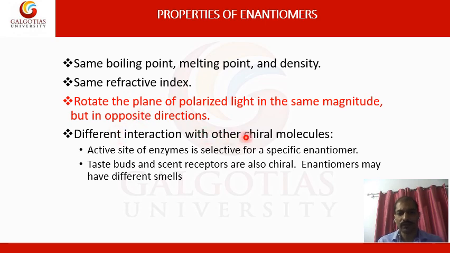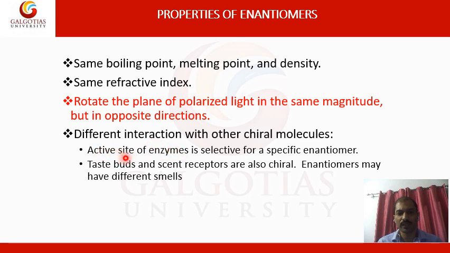Another property is different interaction with other chiral molecules. Interaction with other chiral molecules means the active site of an enzyme is selective for a specific enantiomer. Even in biochemical reactions, most reactions are very specific towards the orientation of the atoms or molecules for particular types of enzymes.